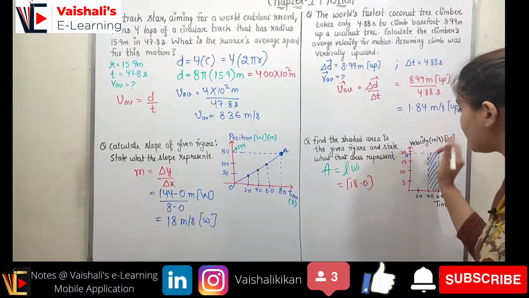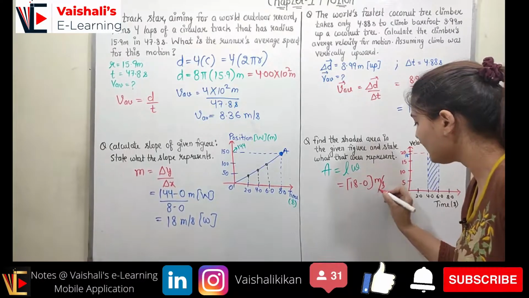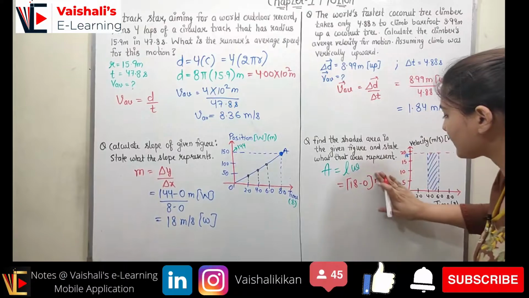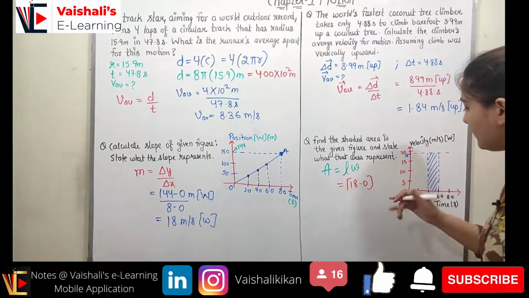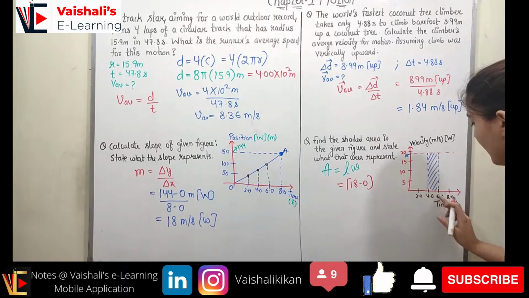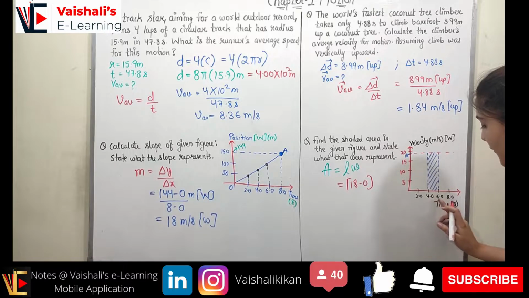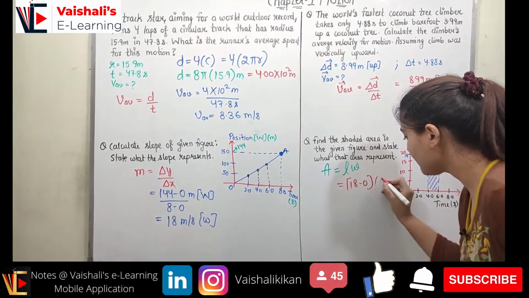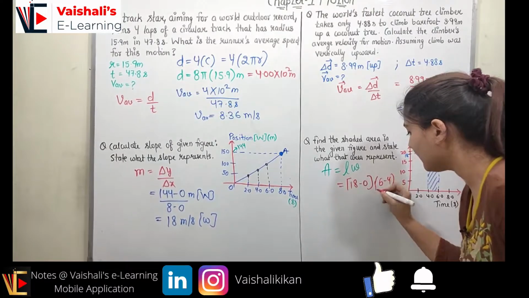What is it representing? Meter per second, right? Multiplied with, so it is multiplied with, I will skip the units, I will calculate the unit later on. So it is multiplied with the time. What is the time? From 6 to 4. So 6 minus 4 will be the time, right, in the second.